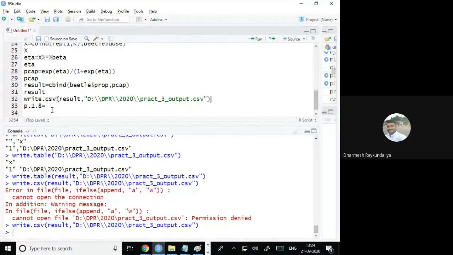I will just write the first x0. x0 is equal to c(1, 1.8). Why 1 comma 1.8? 1 is associated with beta 0, and so transpose of beta will multiply with x0.